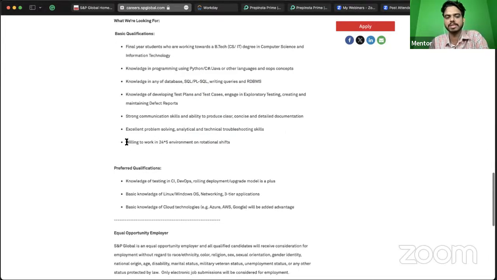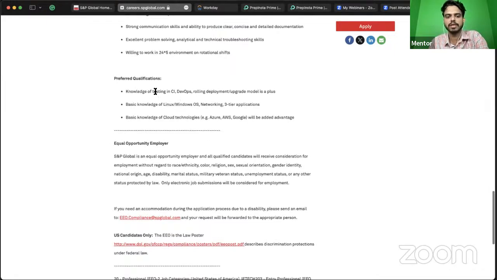They have also given that this work is going to be 24/5, so a rotational shift is going to be there, and you have to be willing to work in that. It's not going to be just 9 to 5, but you might have day, night, and that kind of shift. Okay. Then what is the preferred qualification that you have?